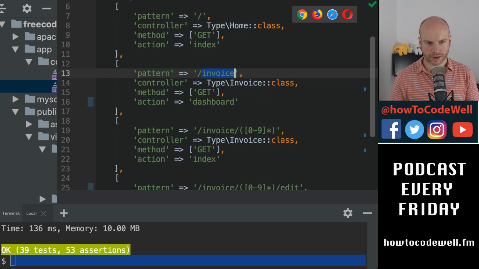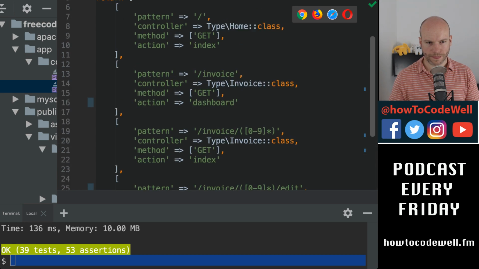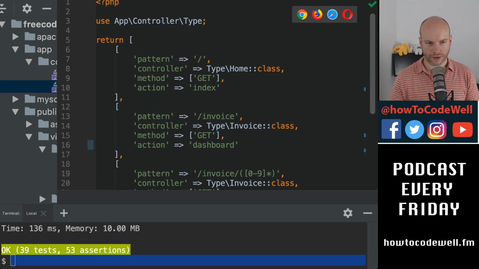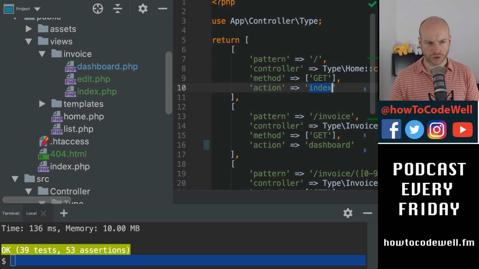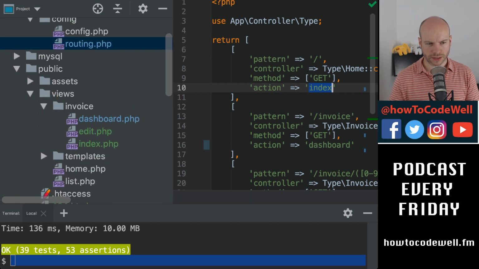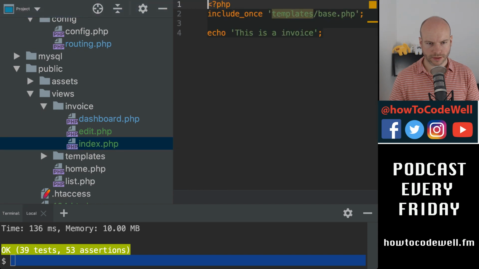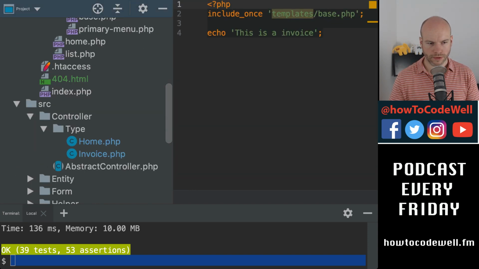Invoice, dashboard, invoice. Have I changed these? That's index, that's edit. And then that's just slash going to the index page. Let's go to dashboard, index. Nope. Template. Nope. Invoice.